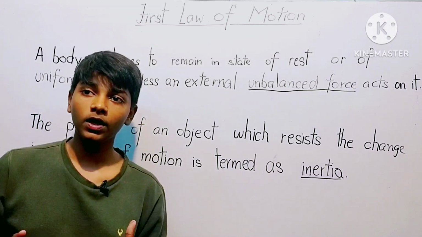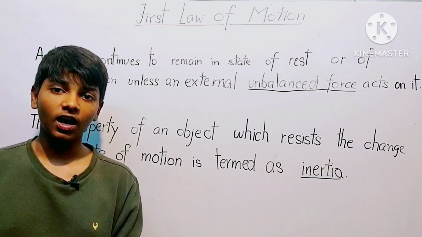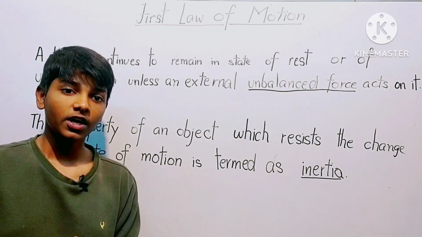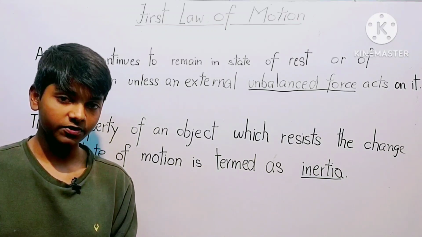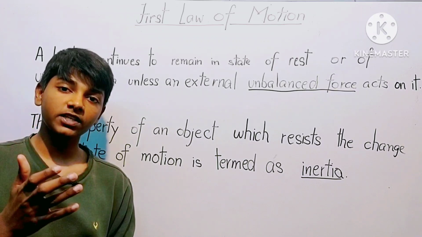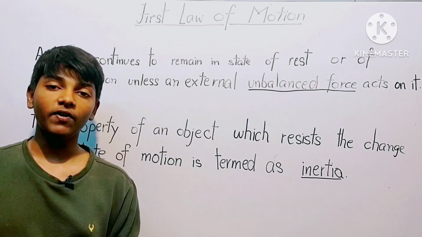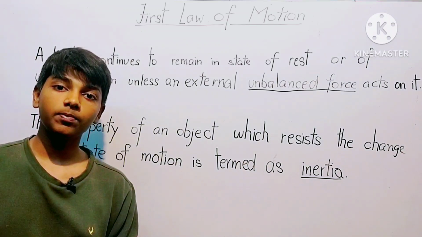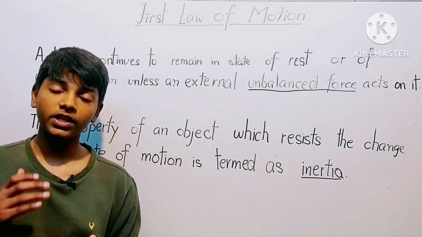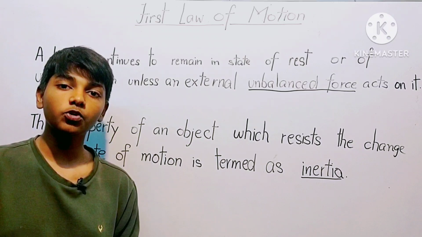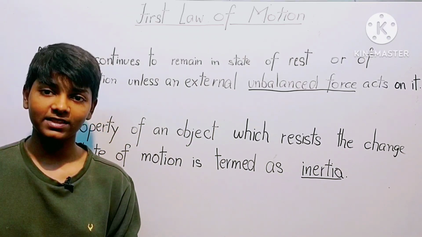So for example, you are sitting in a car and the car suddenly accelerates. So you are sitting in the car and the car starts moving forward. So your bottom part would be closer to the car and it would move forward as well. But the upper part would tend to remain in state of rest and at the same position. So it moves backwards. And when the car is in motion and then it brakes suddenly, then the bottom part of your body would stop with the car, but the upper part would tend to remain in motion and tend to go forward. That's why you fall forward, and that's why you use seat belts in case of any accidents.